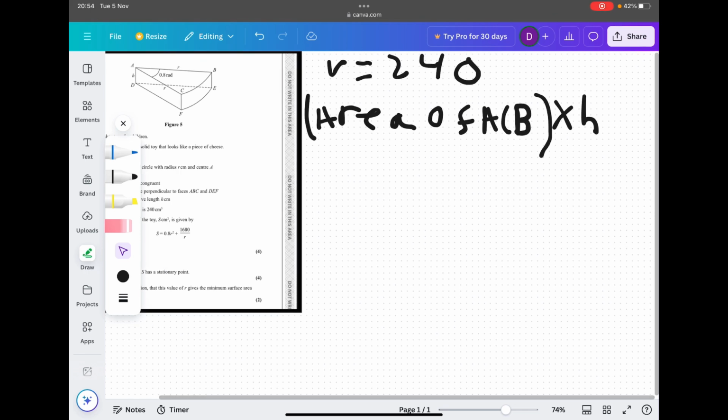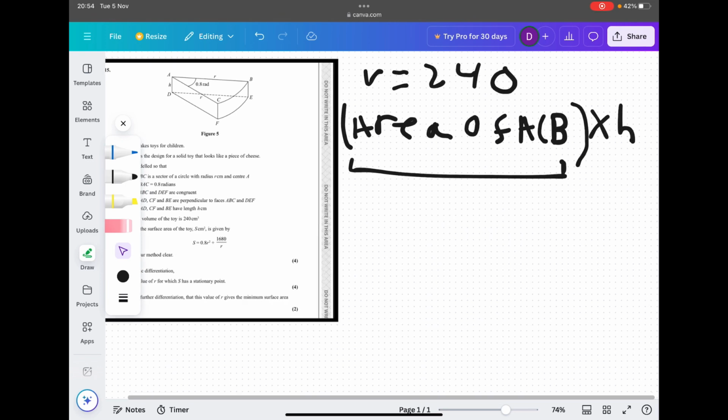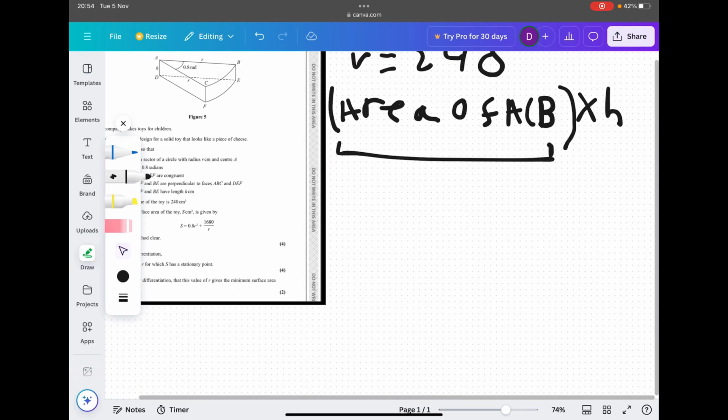So how do we go about finding this first bit, the area of ACB? We need to use an equation. And you know from radians that the area of this sector here would be a half r squared theta. It's in your equations that you need to know for A-level maths, so please learn it.